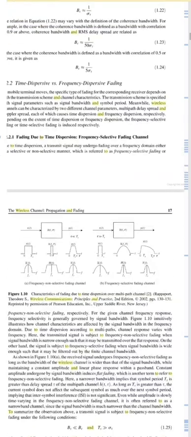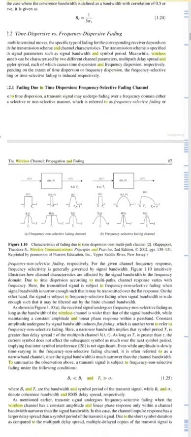Now, a narrower bandwidth implies that the symbol period Ts is greater than the delay spread. So, even while the amplitude is slowly time varying in a frequency non-selective fading channel, the inter-symbol interference, ISI, is not significant. So, it is often referred to as a narrow band channel, since the signal bandwidth is much narrower than the channel bandwidth.